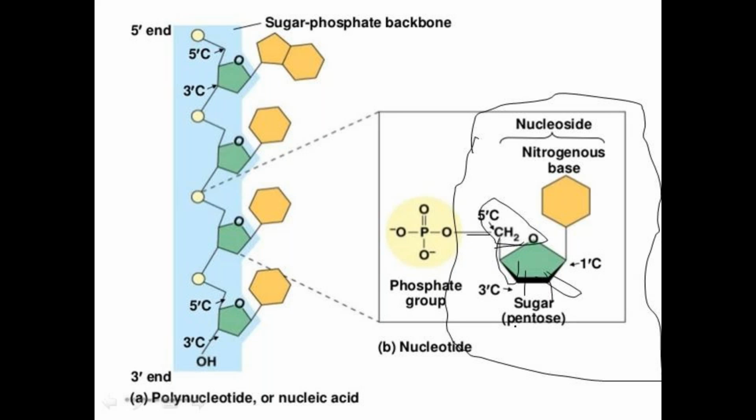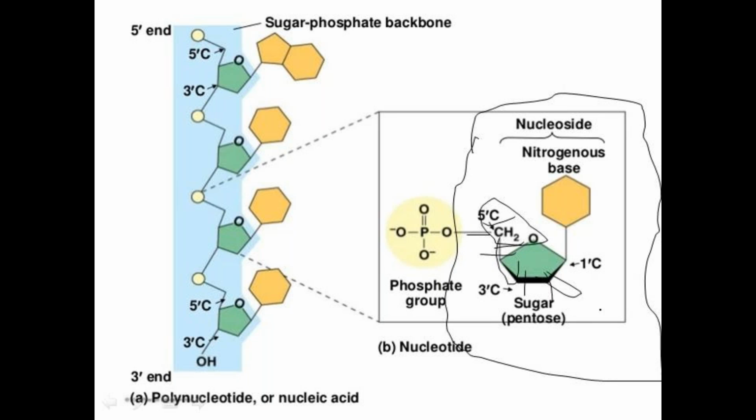Sugar puckering can be endo type and also exo type. What is endopuckering and what is exopuckering? Endopuckering means the second carbon and the third carbon are on the same side as the base, along with the 4 prime bond and 5 prime bond. Here this is the fourth carbon and this is the fifth carbon.